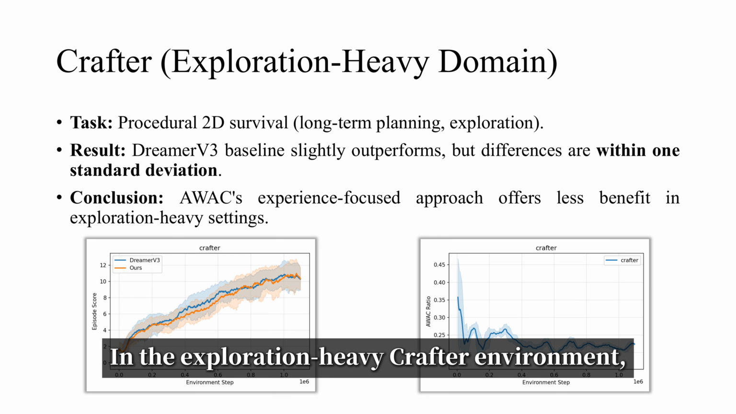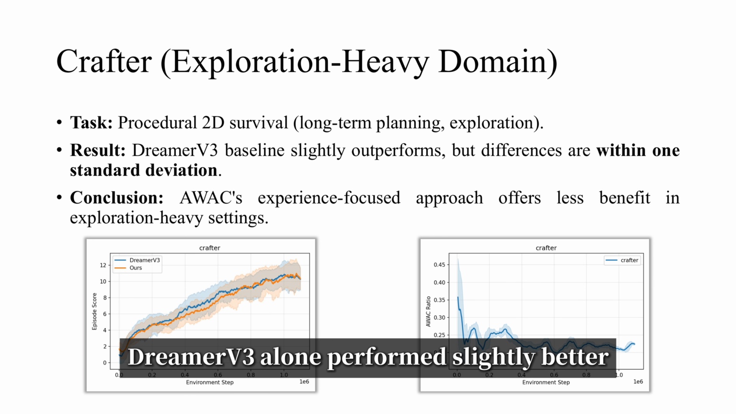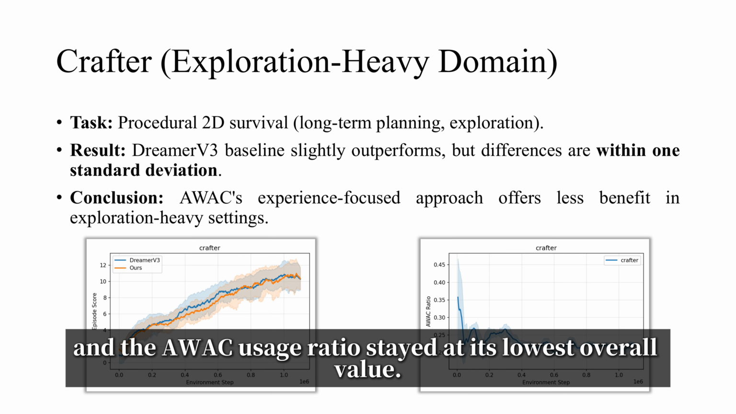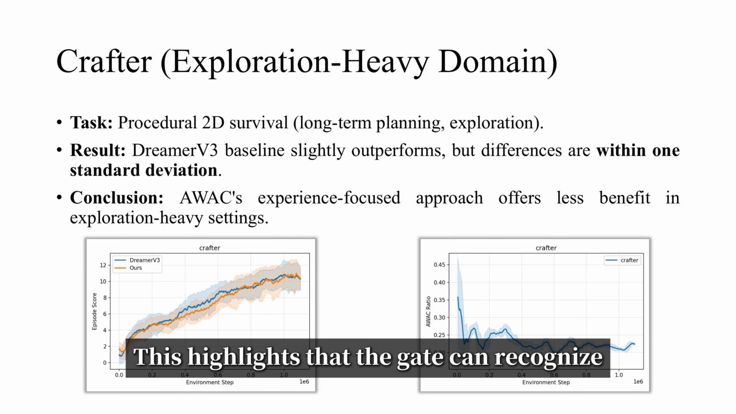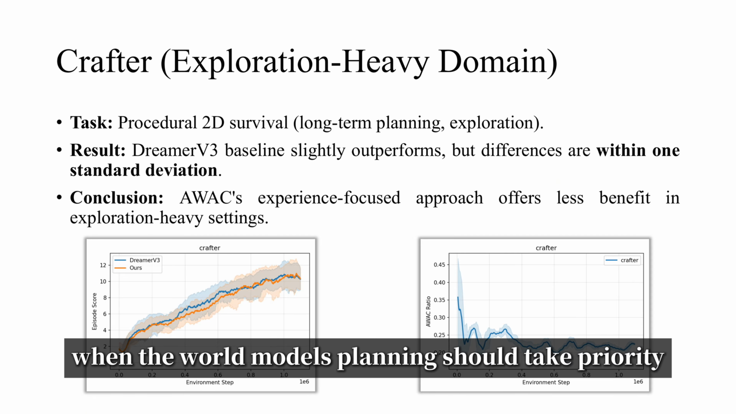In the exploration-heavy crafter environment, DreamerV3 alone performed slightly better, and the AWAC usage ratio stayed at its lowest overall value. This highlights that the gate can recognize when the world model's planning should take priority over experience-based correction.